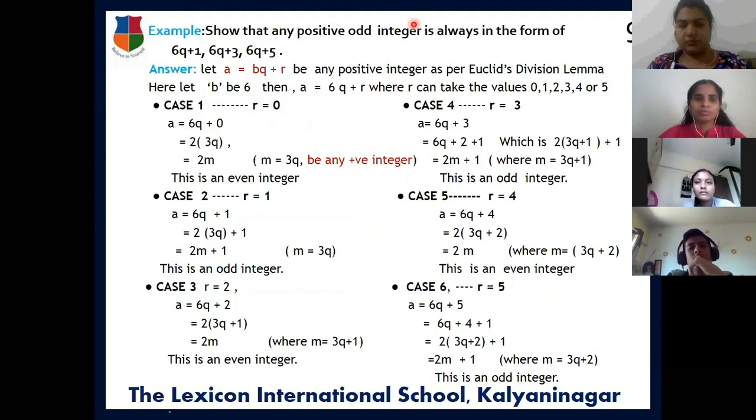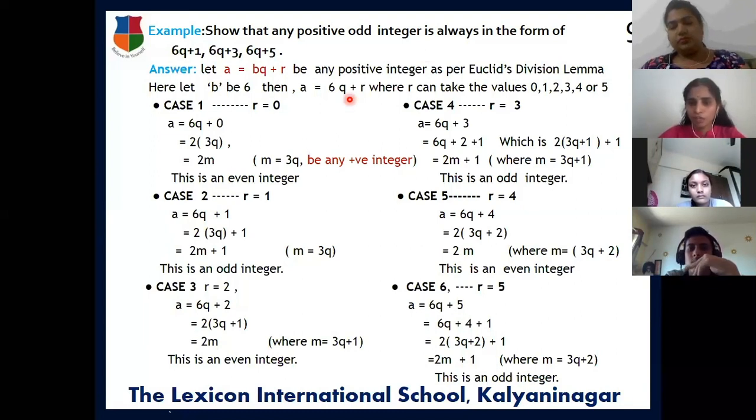Okay, I'm just explaining one question here. Show that any positive odd integer is always in the form of 6q plus 1, 6q plus 3, or 6q plus 5. We know that when any number is divided by 6, the remainders are 0, 1, 2, 3, 4, 5. Clear for all of you?